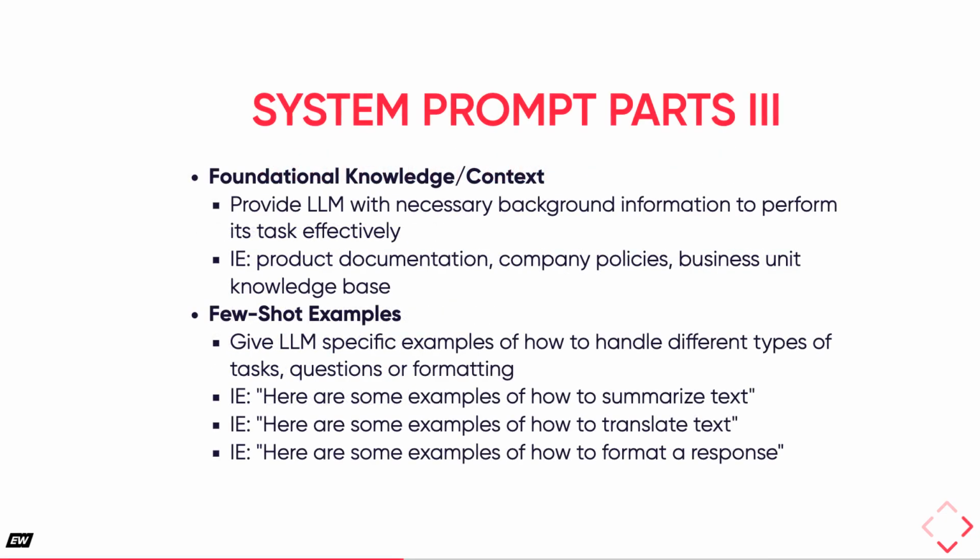Two more advanced components for system prompts are foundational knowledge and context, and few-shot examples. For foundational knowledge, while retrieval augmented generation, or RAG, is used for large external knowledge bases, we will cover RAG later in the course. You can embed small critical pieces of background information directly in the system prompt, such as essential company policies or key product facts. Few-shot examples is a technique where you provide the LLM with specific examples of how to handle different tasks or formatting. Instead of just telling the AI what to do, you show it. This can be very effective for nuanced requests, like providing examples of summarization or specific response formatting.